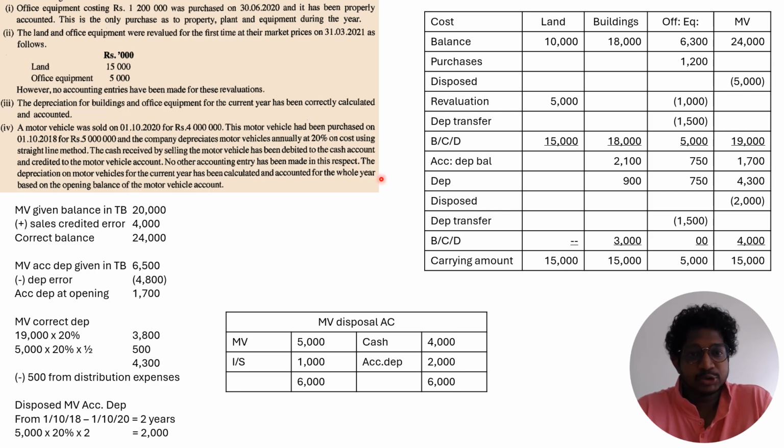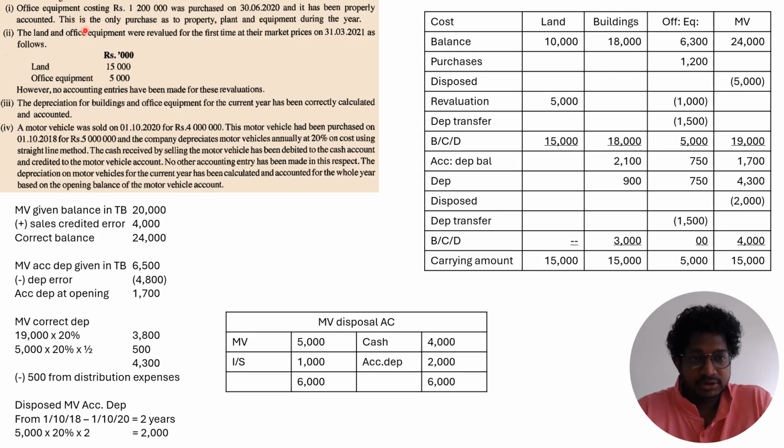Hi, this is the 2021 company account discussion. First, four adjustments are given related to the property, plant and equipment, right?